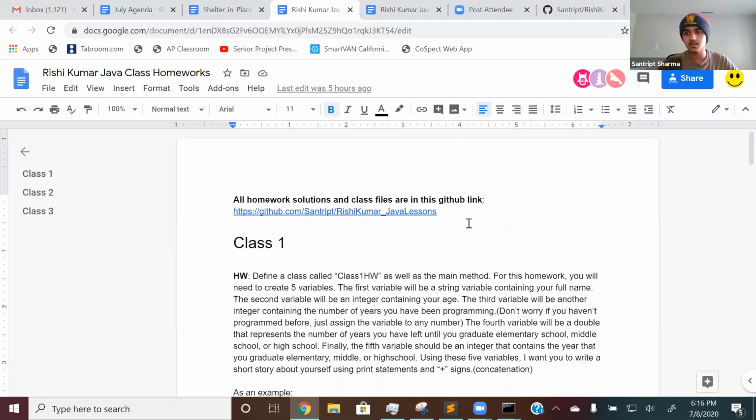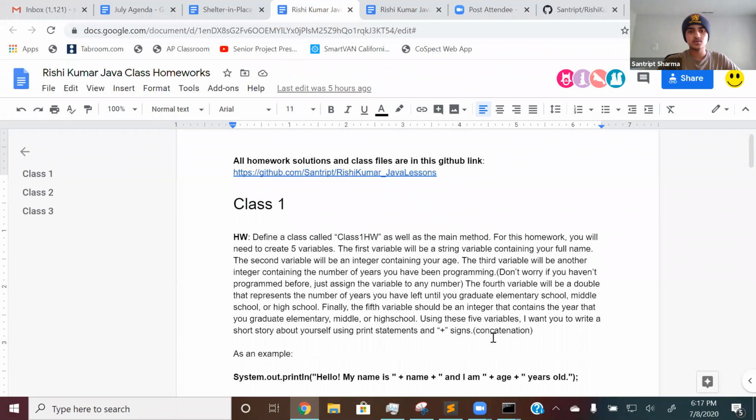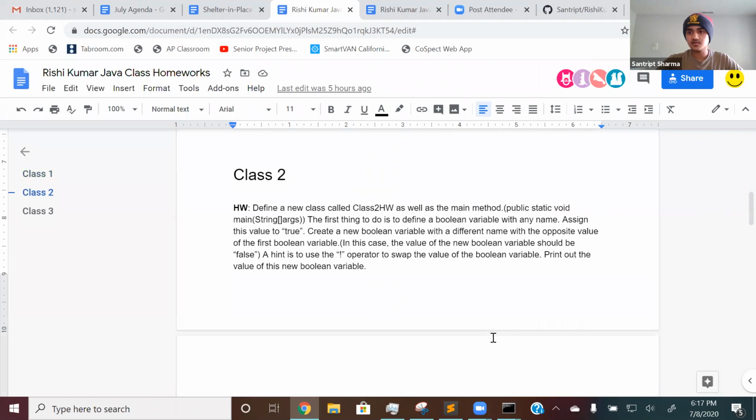It's already in the GitHub link. You can look at it if you want, but I would prefer just doing it yourself first and then looking at the solution, just to see if you know how to do it. But if you're having trouble, then of course you could look at the GitHub link and look at the homework solution.